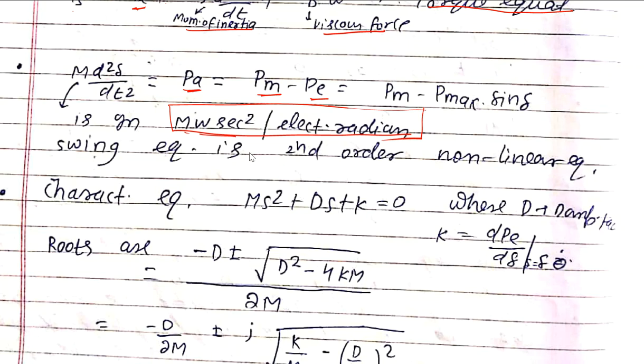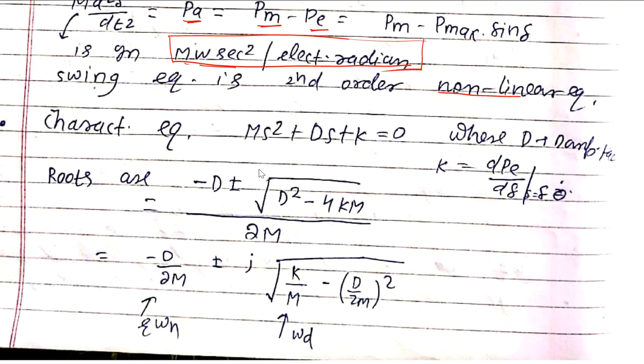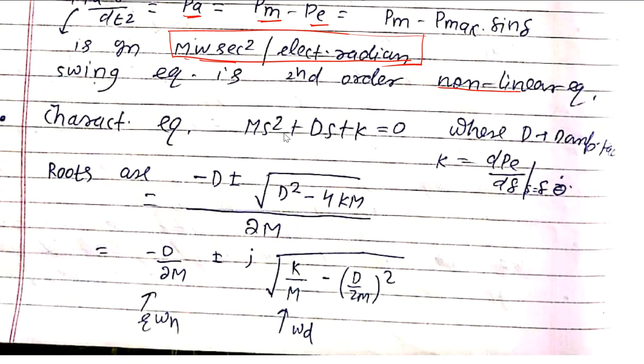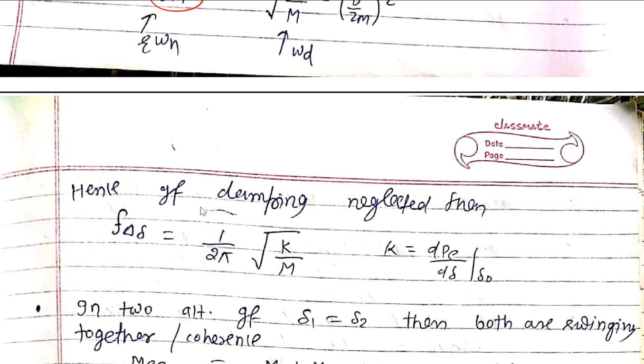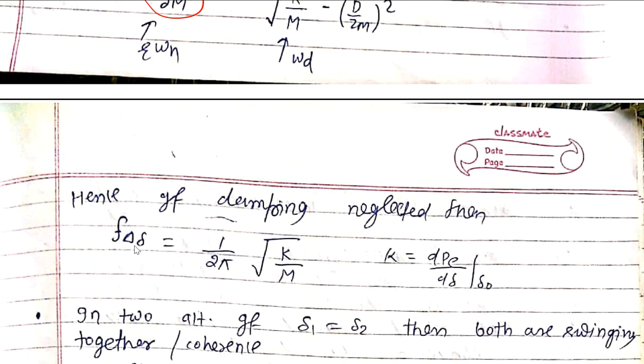The swing equation is a second order nonlinear equation. The characteristic equation is M s square plus D s plus K is equal to 0, from which we can find the roots: minus D by 2M plus or minus j square root of K by M minus (D by 2M) square. The conclusion: if damping is neglected, then f is equal to 1 by 2 pi square root of K by M, where K is nothing but dP by d delta. Now we will stop here.